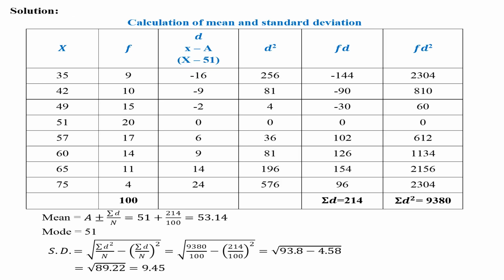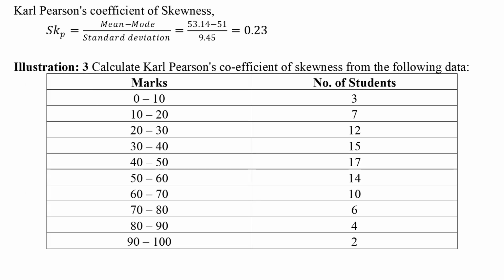Based on the second illustration, related to a discrete series. The first two columns are as given in the illustration. The third column is d, the difference between variables and assumed mean. Fourth column is d square. Fifth column is f into d. Last column is f into d square. Then the sums of the second, fifth and sixth columns should be calculated. Then these values are applied in the formulas to know mean, mode and standard deviation. Then these values are applied in the formula to know the skewness.